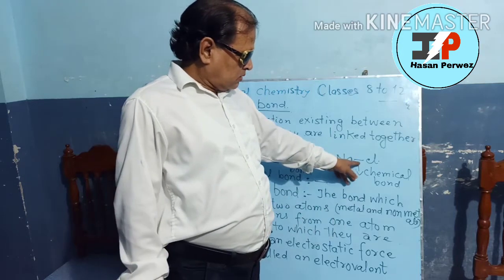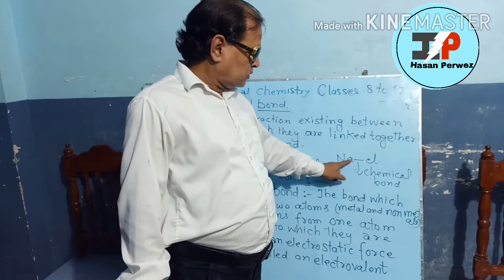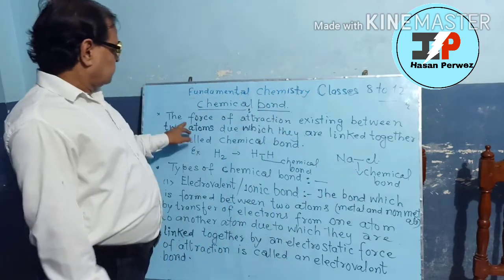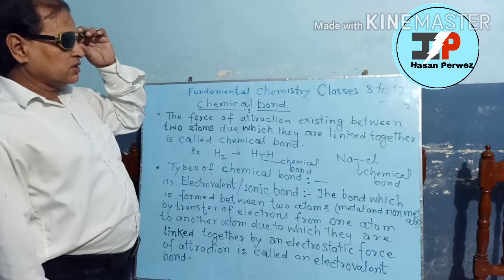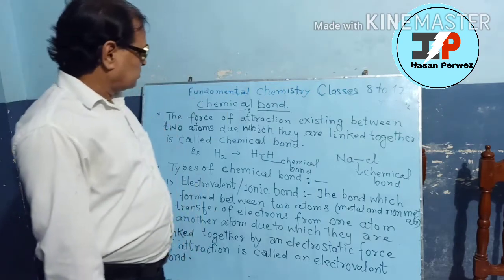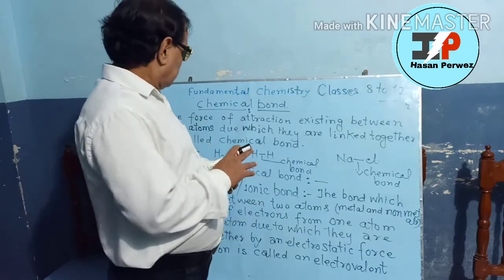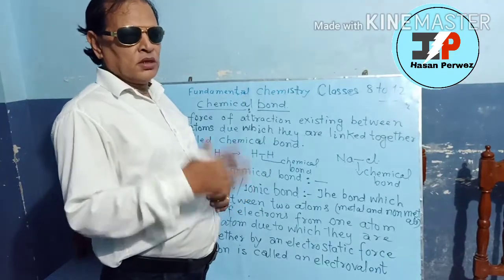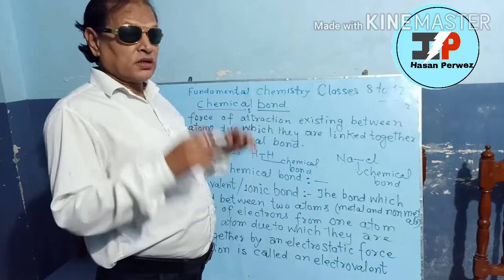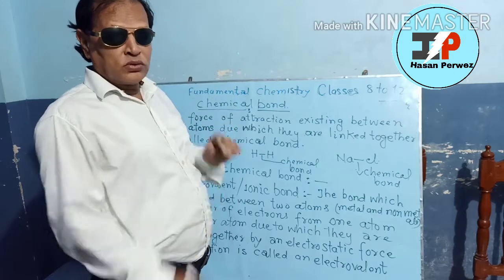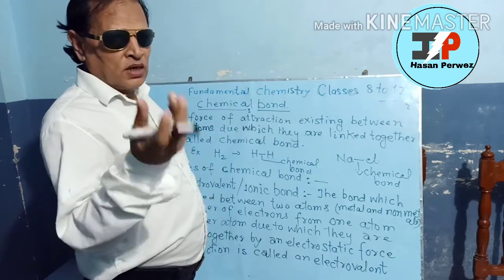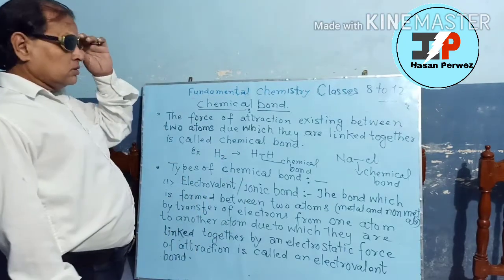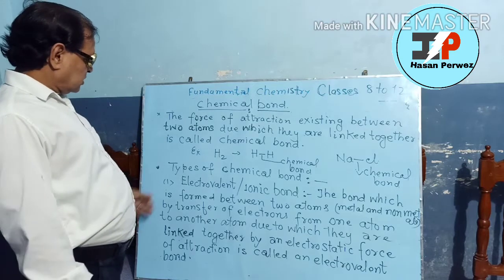But this link, this attachment or force of attraction between two atoms in a molecule, is known as chemical bond. So it is the definition of the chemical bond: the force of attraction existing between two atoms due to which they are linked together in a molecule is called chemical bond. In any molecule or compound, the force of attraction by which two atoms remain joined, that force of attraction or link is called chemical bond. We have taken two examples here. Now this will be cleared in the further study.